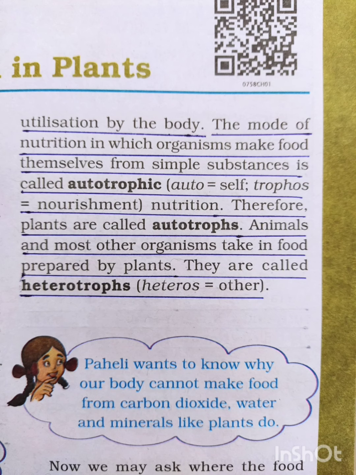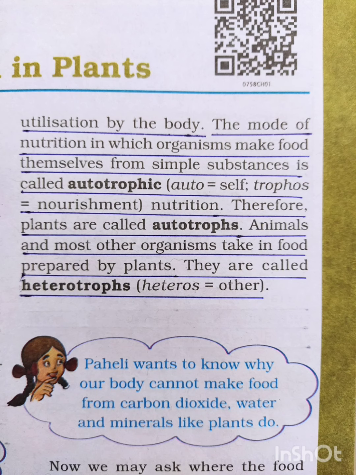Here, self-nourishment. Okay, here the process of self-nourishment is taking place. So such plants are known as autotrophs. Then the second one is heterotrophs.